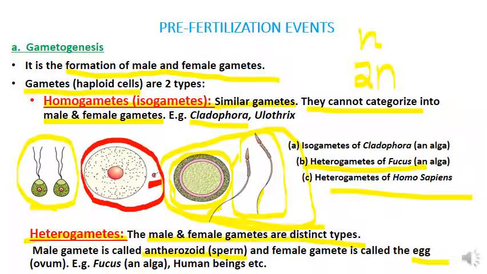Here we can see that this round structure is the female gamete and this small structure is the male gamete. Here also the female gamete is large and round in shape, whereas the male gamete is small. So we can easily distinguish between the male gamete and female gamete. So they are known as heterogametes.